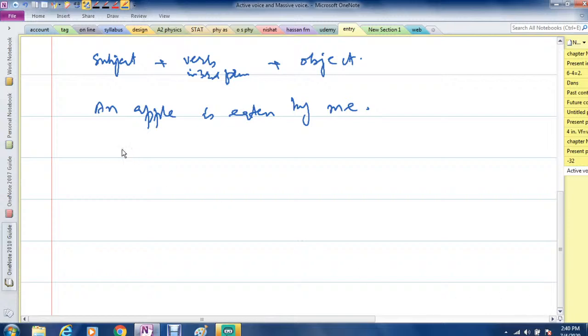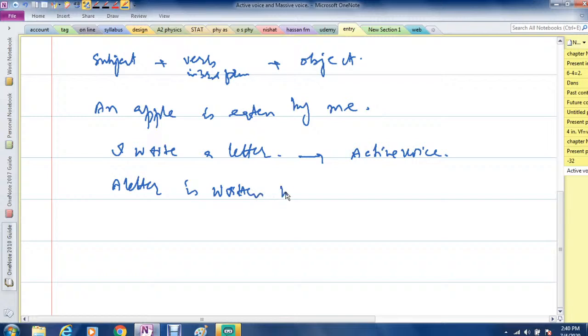For example, I write a letter. I write a letter is the active voice. First I am writing examples, then I will do the rules. I write a letter becomes: A letter is written by me.